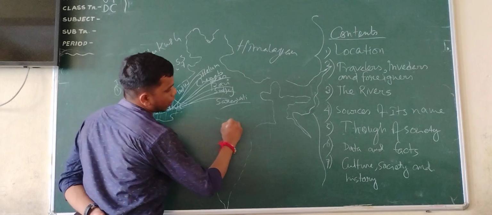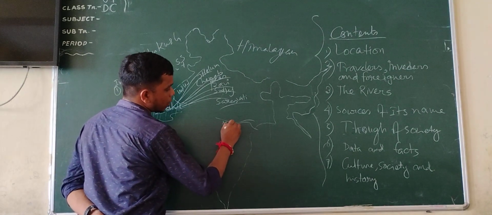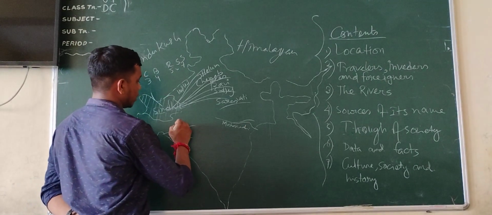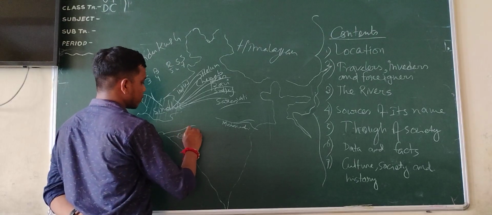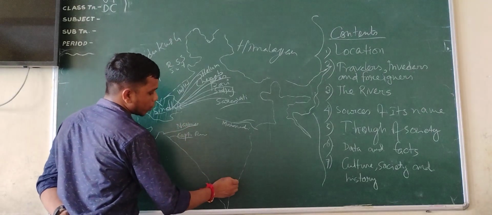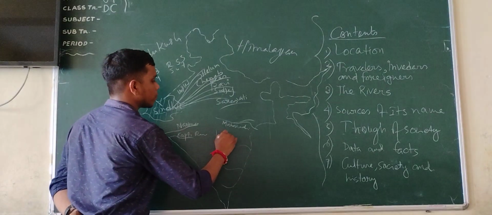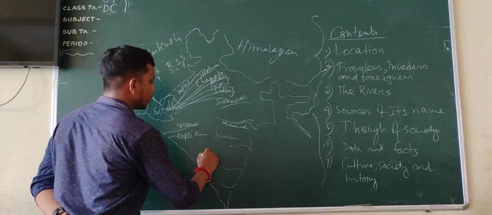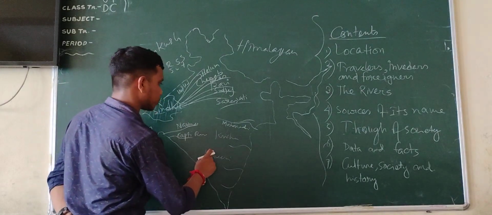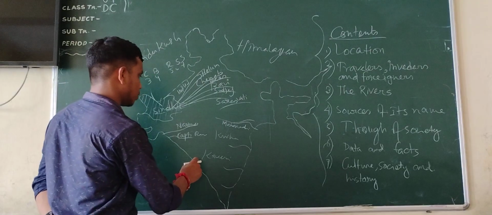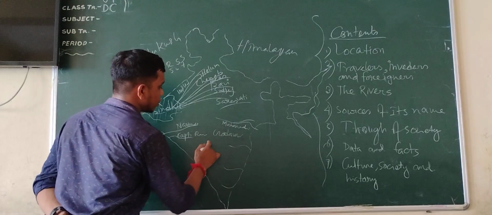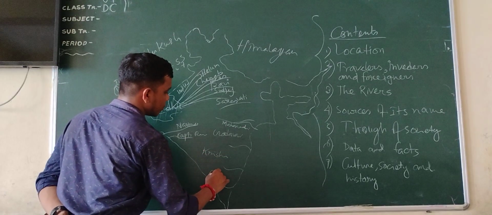There is the Mahanadi river, okay, and there is the Narmada, Tapti river and Narmada, and there are also three rivers, Krishna, Kaveri, and Godavari, Kaveri, Krishna.